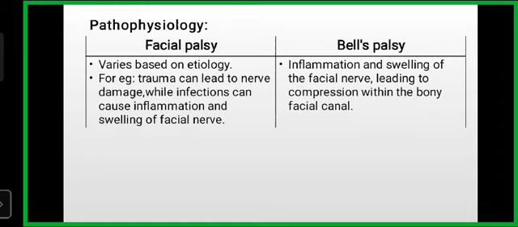Although both upper and lower motor neuron lesions result in muscle weakness, they are clinically distinct due to various other manifestations. Unlike upper motor neuron, lower motor neuron lesions present with muscle atrophy, fasciculation meaning muscle twitching, decreased reflexes, decreased tone, negative Babinski sign, and flaccid paralysis. Facial palsy varies based on etiology. For example, trauma can lead to nerve damage, while infections can cause inflammation and swelling of the facial nerve.